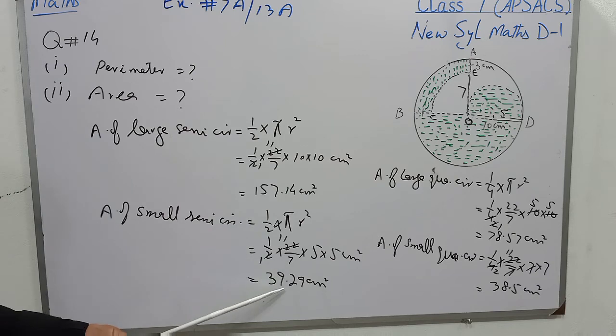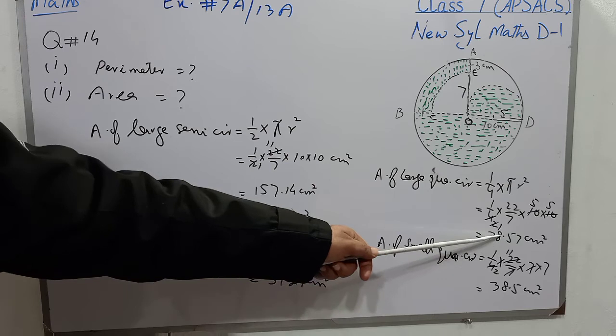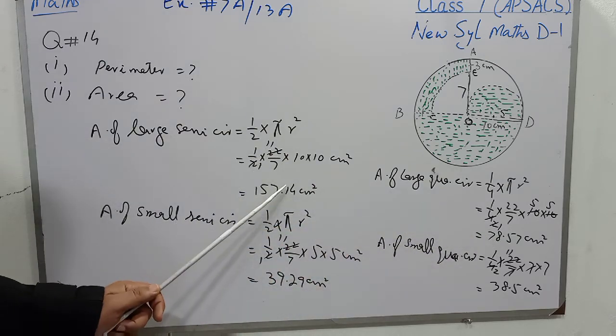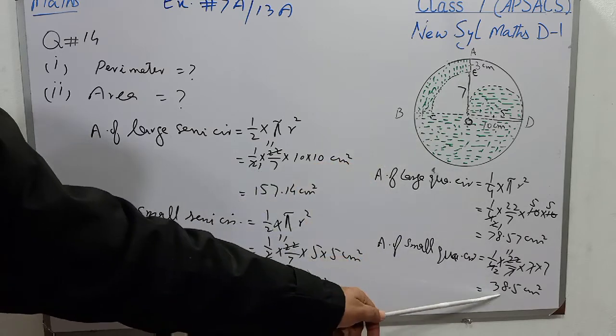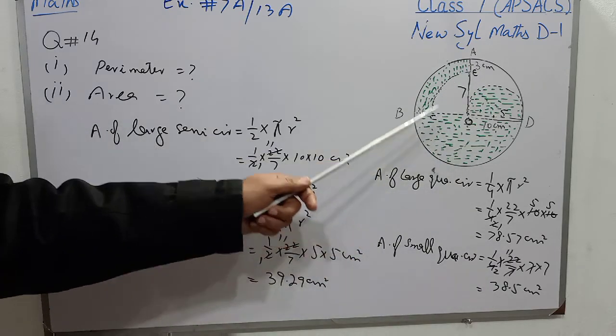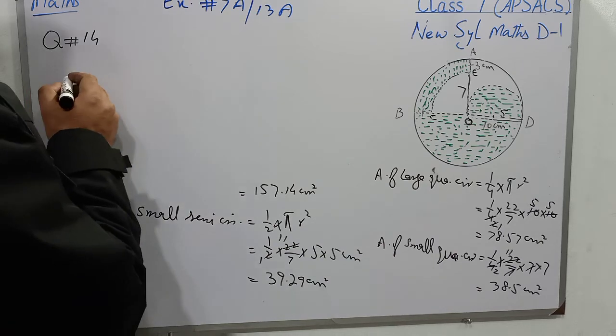Now students, 157.14, 39.29, 78.57. All these three areas will be added up, and this area, that is the blank area, will be subtracted to find the area of shaded region.